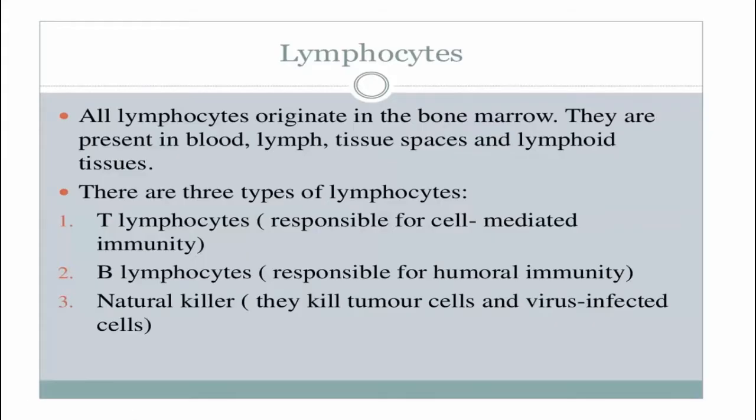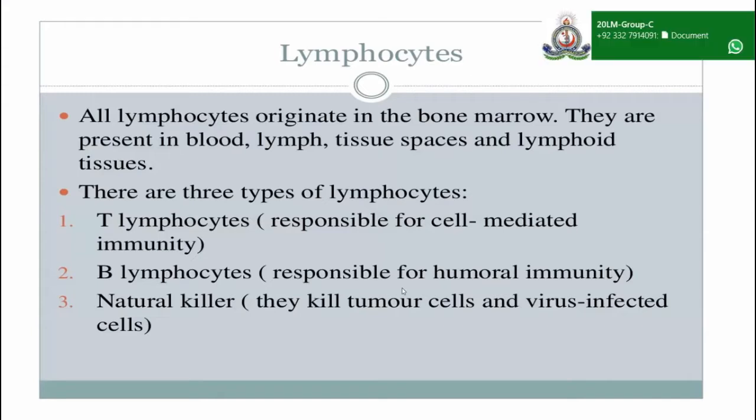All the lymphocytes, either B cells, T lymphocytes, or natural killer cells, originate in the bone marrow. They are present in the blood, in the lymph and tissue spaces, and obviously in the lymphoid organs.